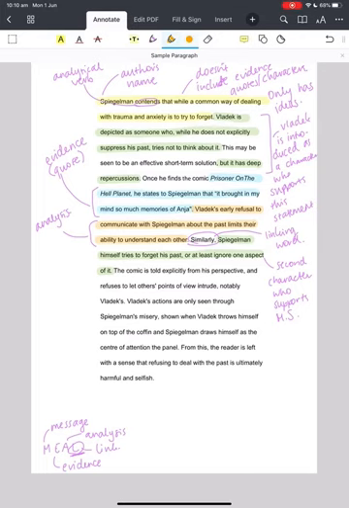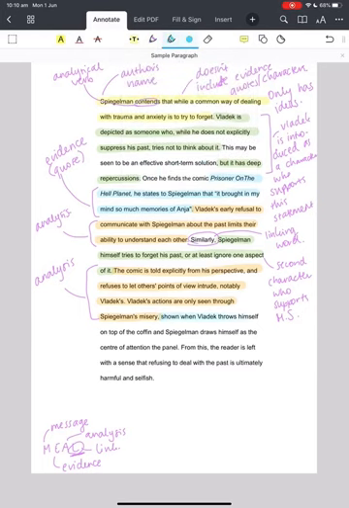So this is a little bit of analysis, because we're interpreting how Spiegelman is presenting the text. We're interpreting that in a certain way. So that's analysis.